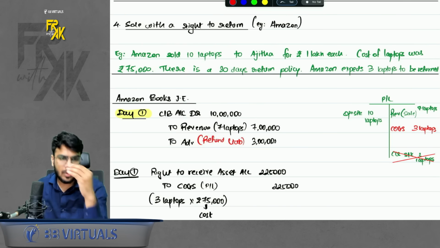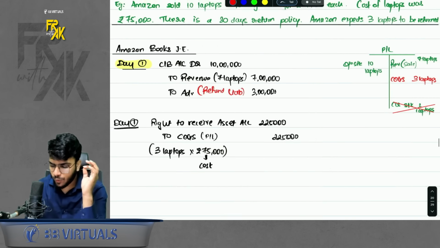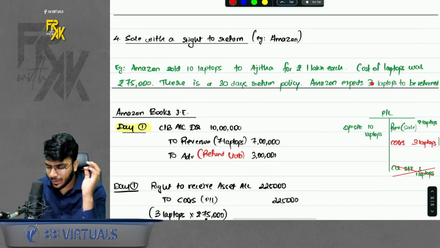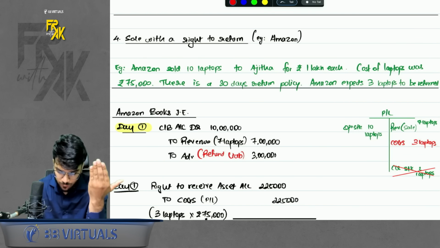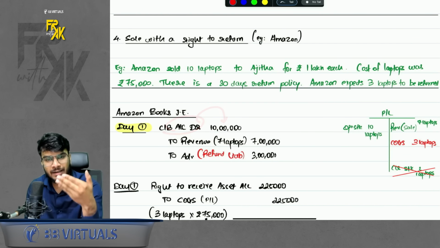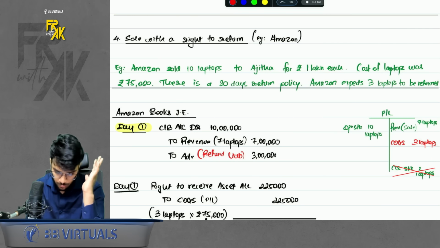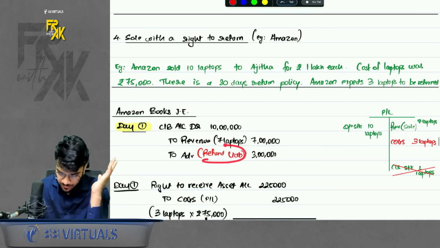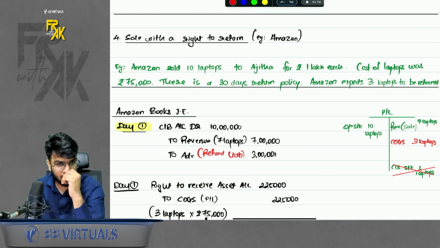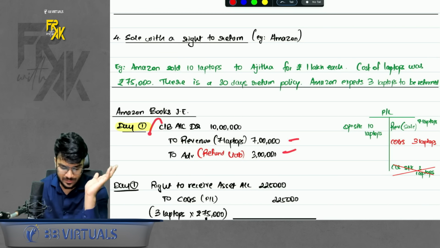Okay. Now how to account for this? How to account for this? So whatever laptops you expect to be returned, you cannot book the revenue on those laptops. So even if you receive the money of 10 laptops, book the revenue only of 7 laptops which you don't expect to be returned. Okay. Balance amount of 3 laptops will be shown like a refund liability. First thing. This entry is very simple to understand.